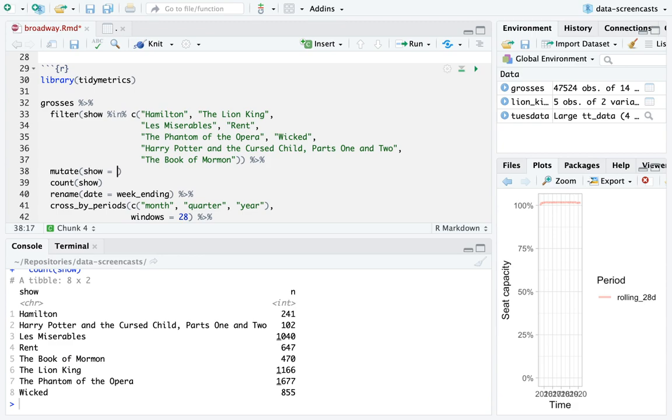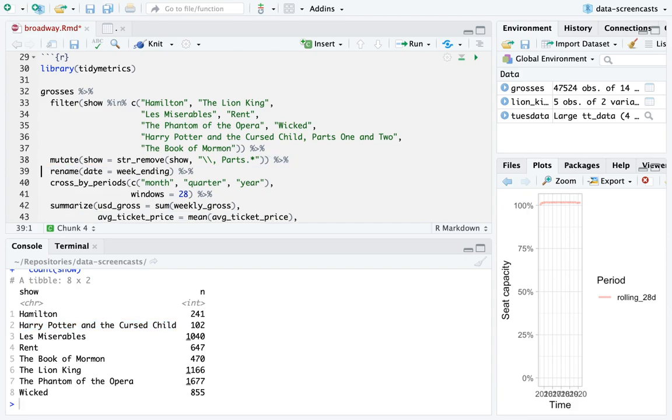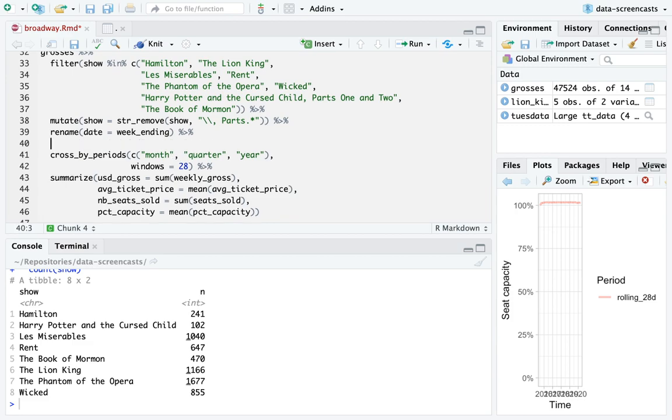I'm going to say show is string remove. From the show, I'm going to remove parts 1 and 2 because it's going to end up really big in any graph we make. Okay, so now I cross by periods, I summarize, but I'm going to do one more thing. I'm going to cross by dimensions on show.